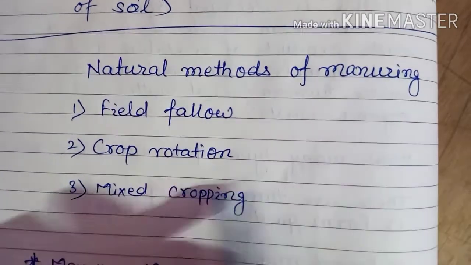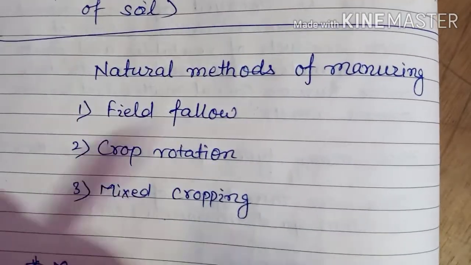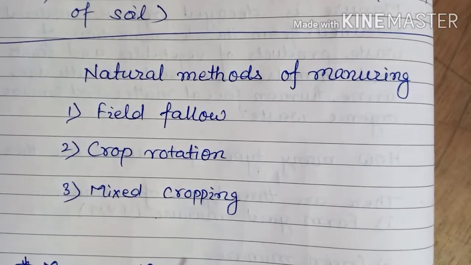Second one is crop rotation. So in crop rotation what happens? Each crop uses more of some nutrients and less of others, and farmers therefore change their crop in each season so that the soil is not depleted of any particular nutrients. This is called crop rotation.